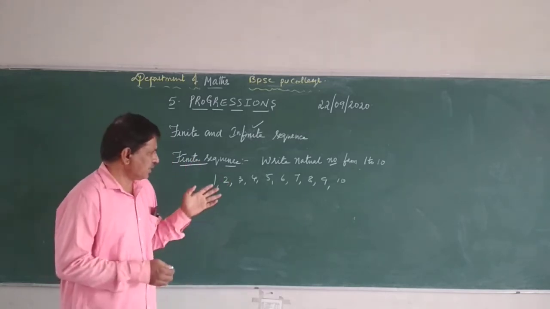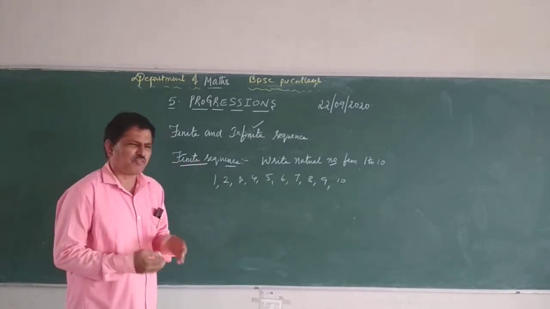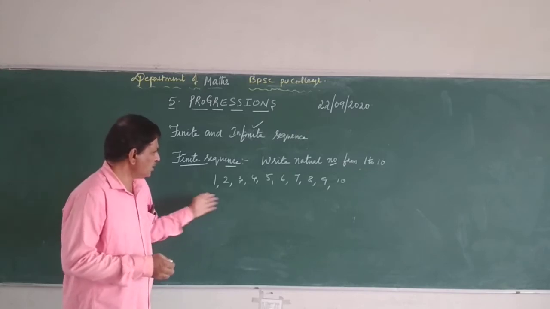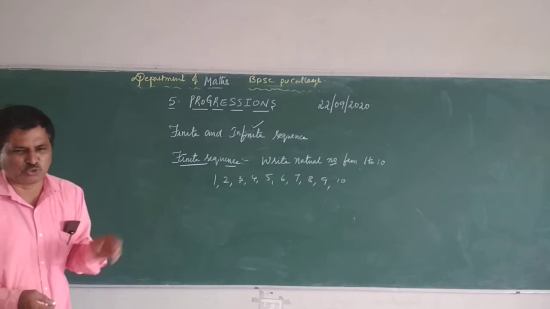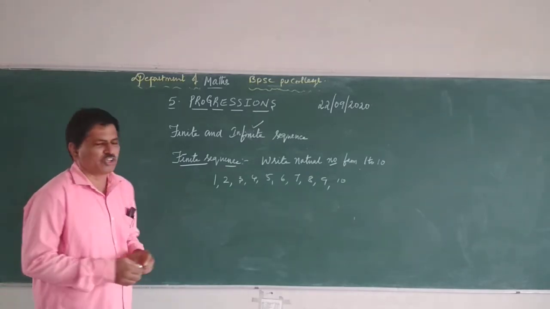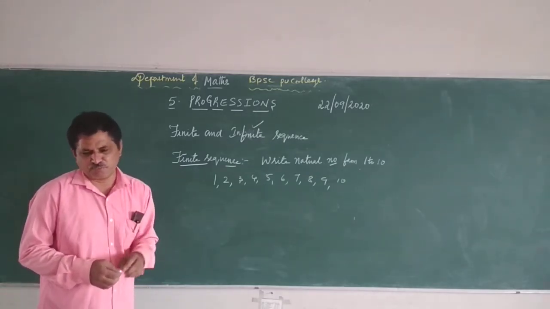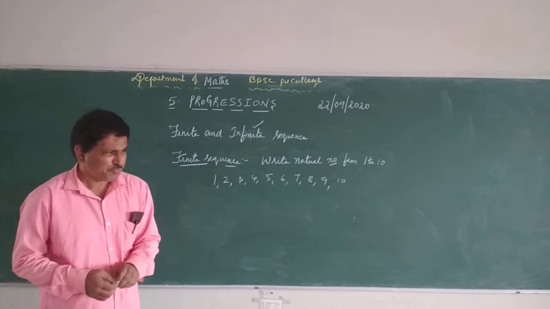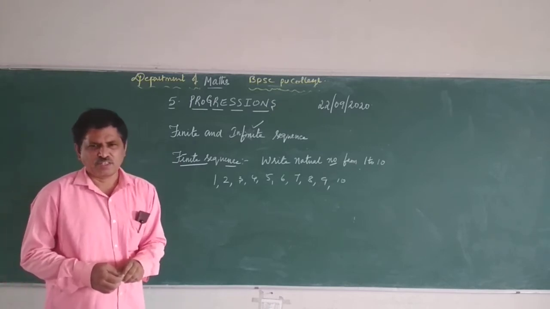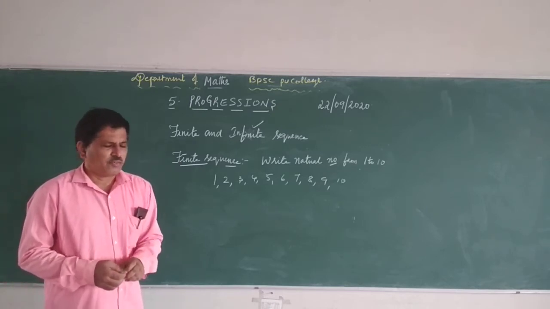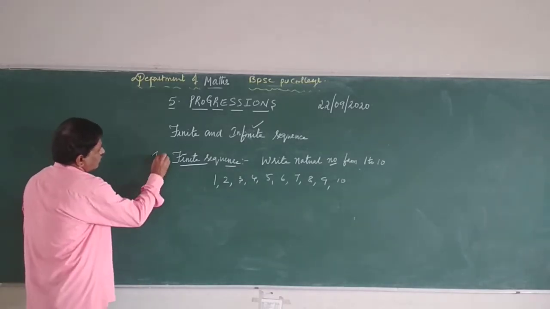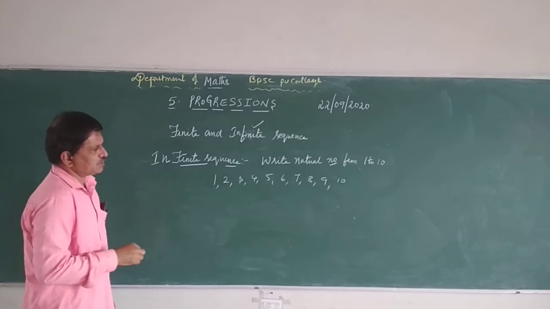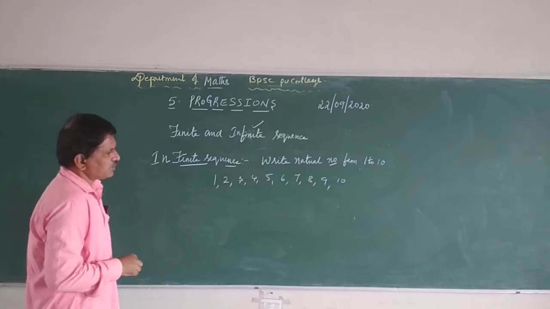Write the natural numbers up to 10, or from 1 to 10, both are one and the same. You can write 1, 2, 3, 4, dash dash dash. The last number should be 10. So that is the definition of the finite sequence. I hope you have written. Right. Second one, infinite sequence.